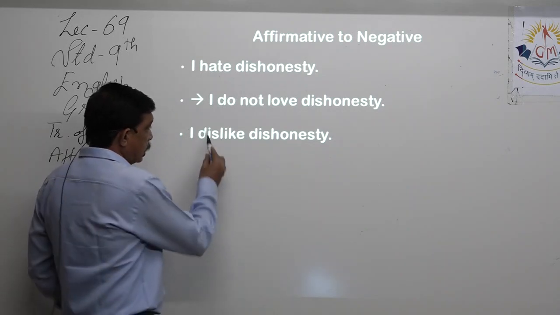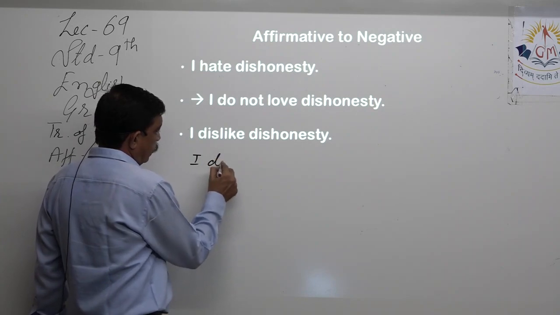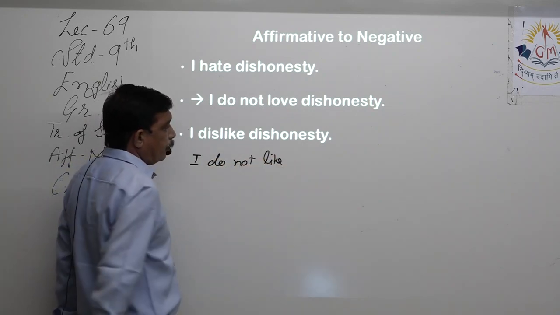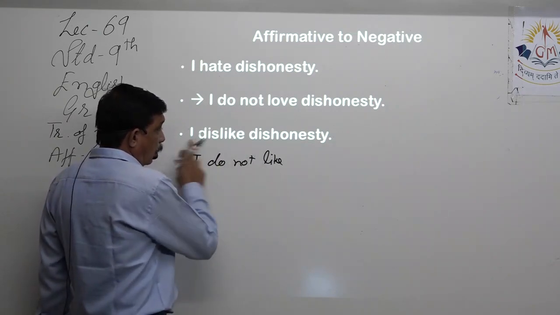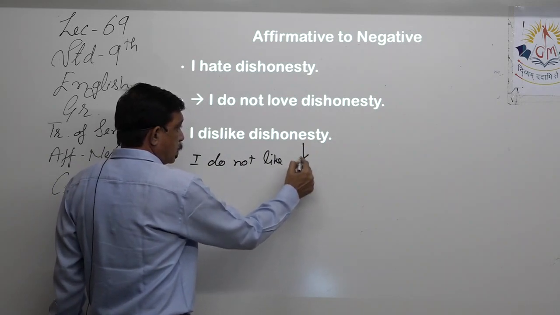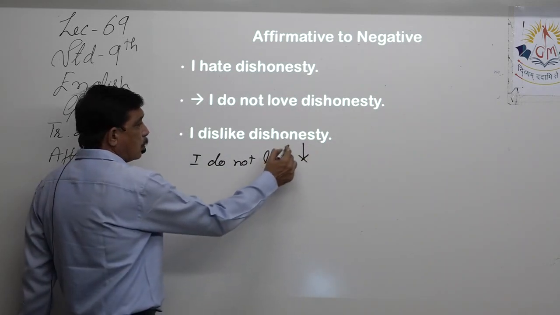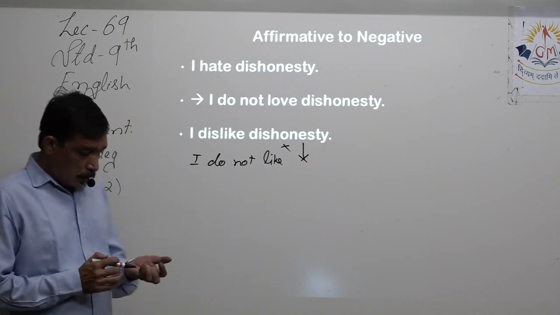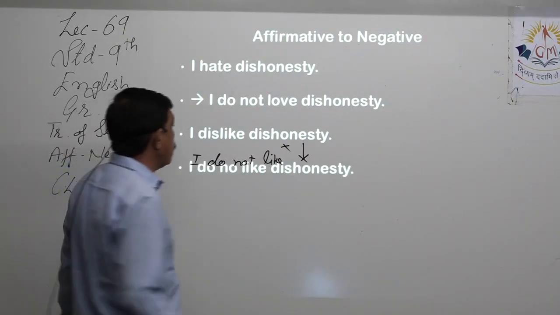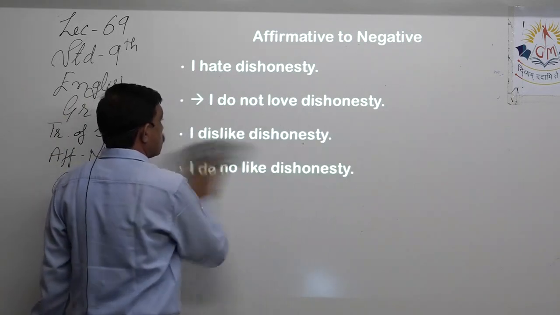Let's see. Dislike means I do not like. I dislike what? Dishonesty. So this remains as it is without changing. No change over here. Yes, so here also the answer remains the same. I do not like dishonesty.